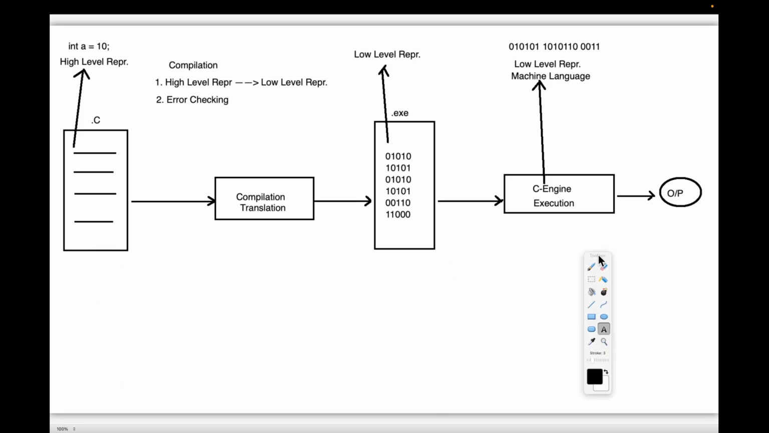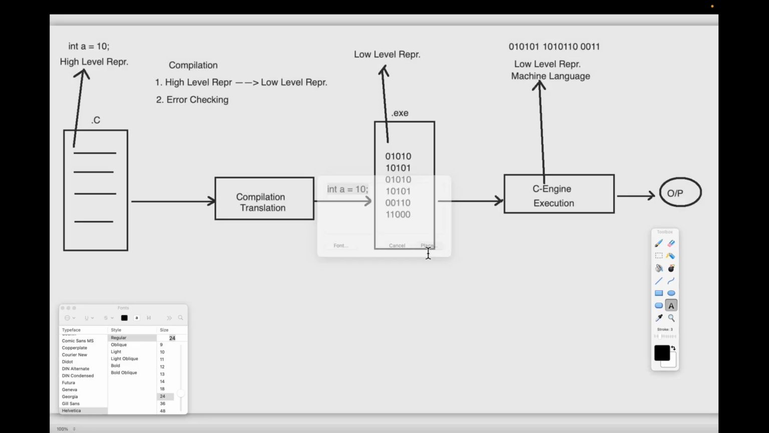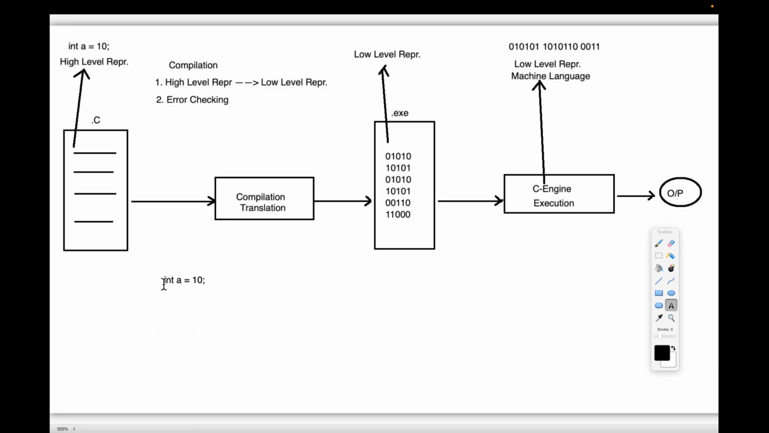Now I'm going to ask one question to all of you guys. Now try to observe carefully. Try to answer it. Say for example, I have written this statement here: int a = 10.